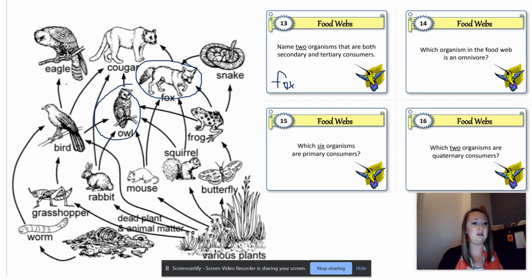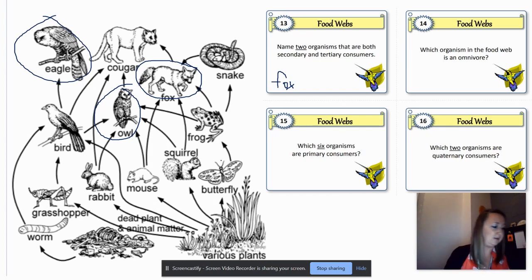Guess what? But wait, there's more. So if we look at the worm as a food source or the grasshopper as a food source, we've got the grasshopper is our primary consumer, the bird is our secondary consumer, and the eagle is our tertiary consumer. Well, it's also going to be if the bird eats producer, it's primary consumer, and then the eagle is also a tertiary consumer. So there's 3. There's actually 4 in this food web that are both secondary and tertiary consumers.